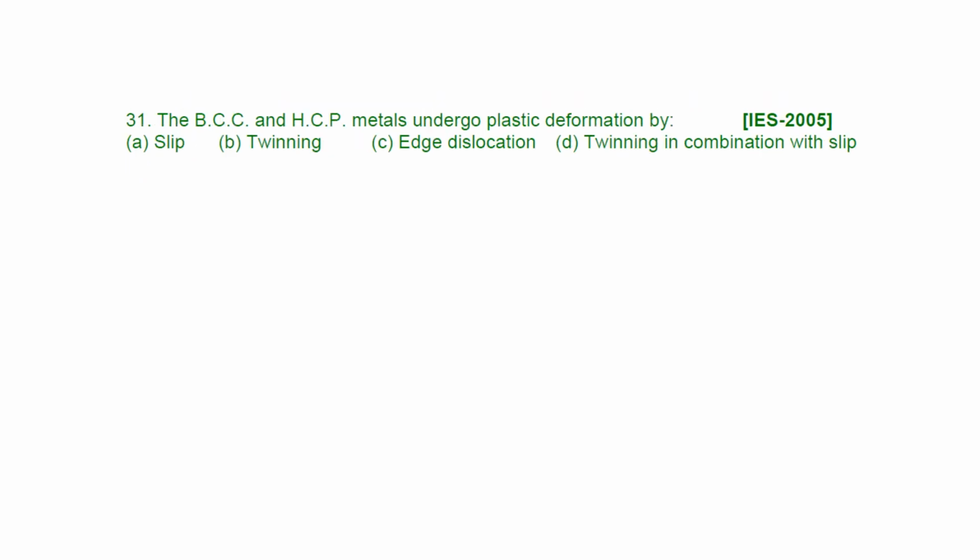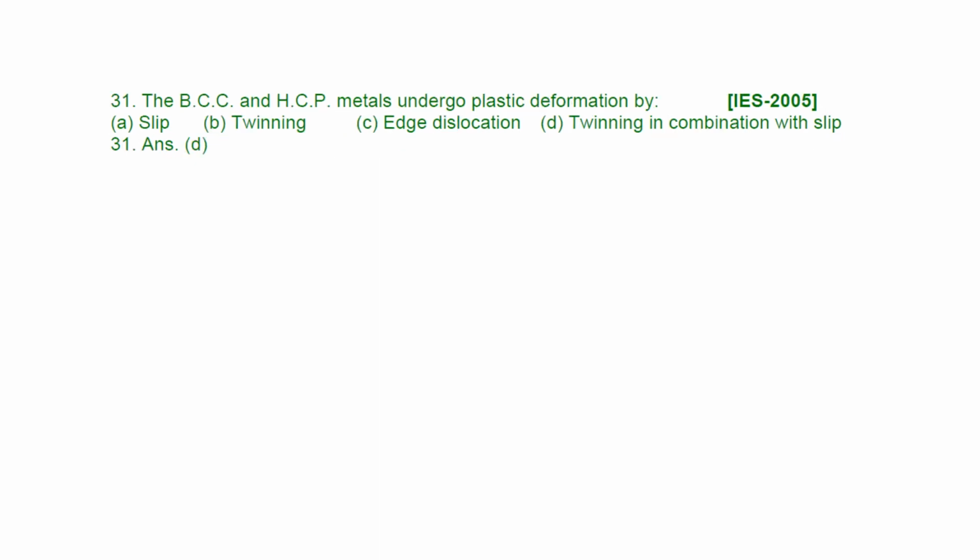Next, BCC and HCP metals undergo plastic deformation by slip, twinning, edge dislocation, twinning in combination with slip. I think you can give the answer of this. Its answer will be D, twinning in combination with slip.